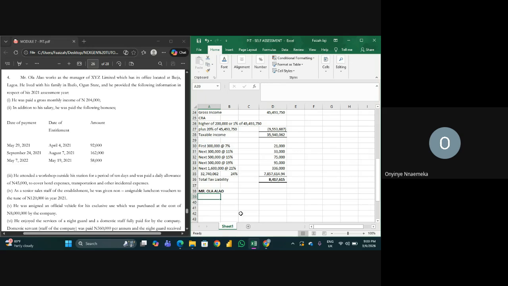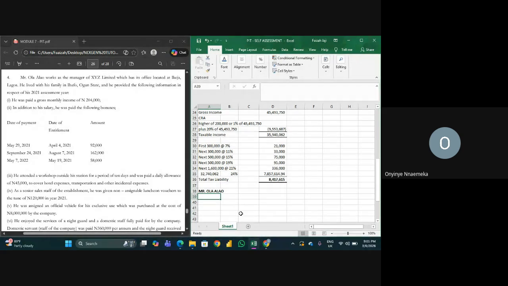I was reading right. He was paid a gross monthly income of 204,000, and in addition to his salary was paid the following bonuses: date of payment, date of entitlement. They paid in May, but he has been entitled since 4th of April, then September 24, August 7, May 7, May 19.